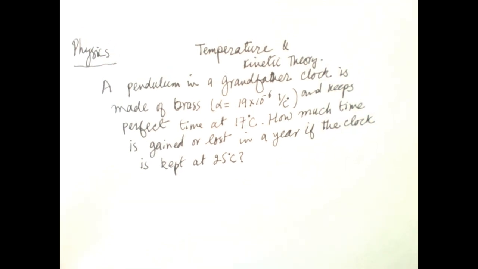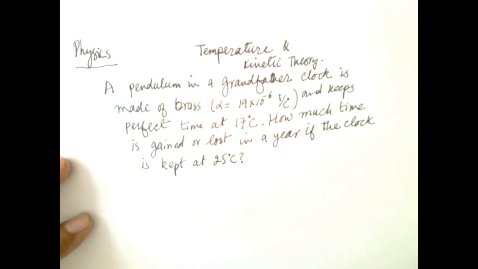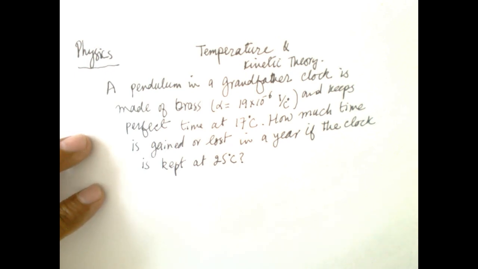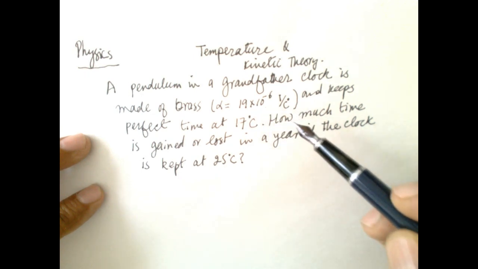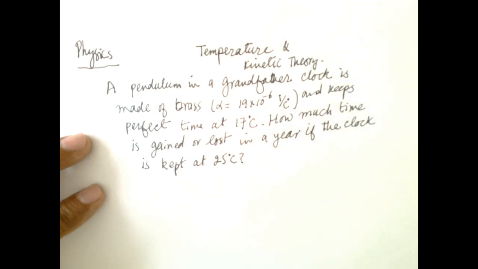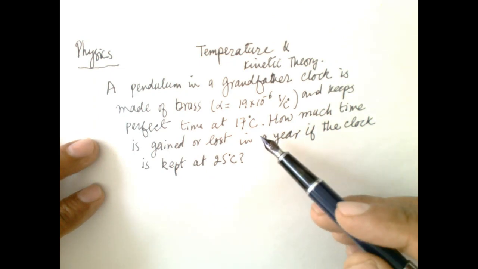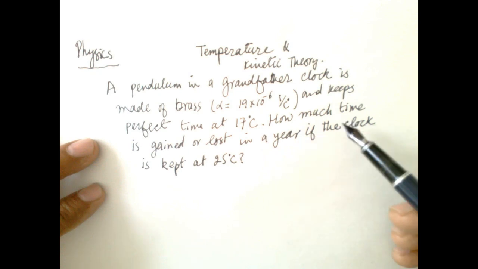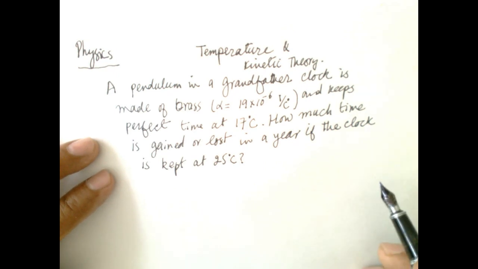Hello, physics, temperature, and kinetic theory. The problem is: a pendulum in a grandfather clock is made of brass. Coefficient of thermal expansion is 19 × 10^-6 per degree Celsius, and it keeps perfect time at 17 degrees C. How much time is gained or lost in a year if the clock is kept at temperature 25 degrees C?